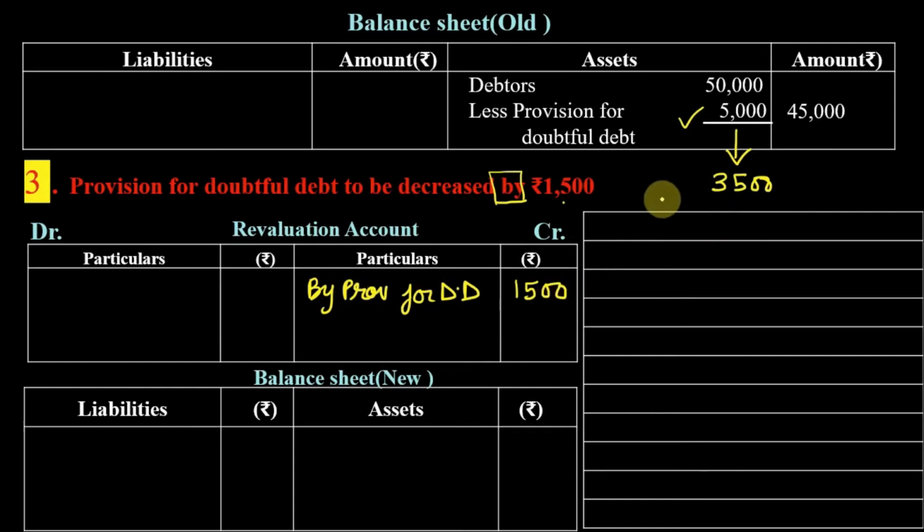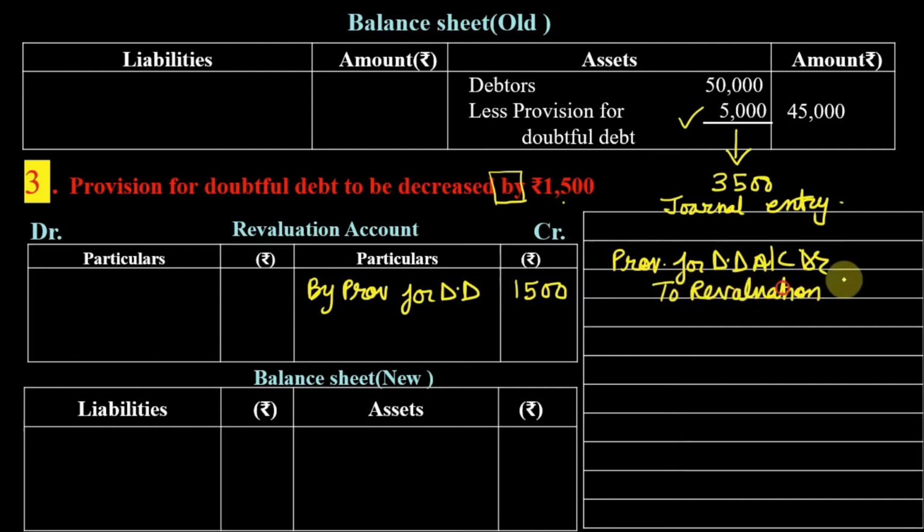Now let us write a journal entry for this. So can you think of a journal entry? Provision for doubtful debt is written on the credit side of revaluation account. Yes, the journal entry is provision for doubtful debt account debit to revaluation account. So you can see here revaluation account is credited by 1,500.